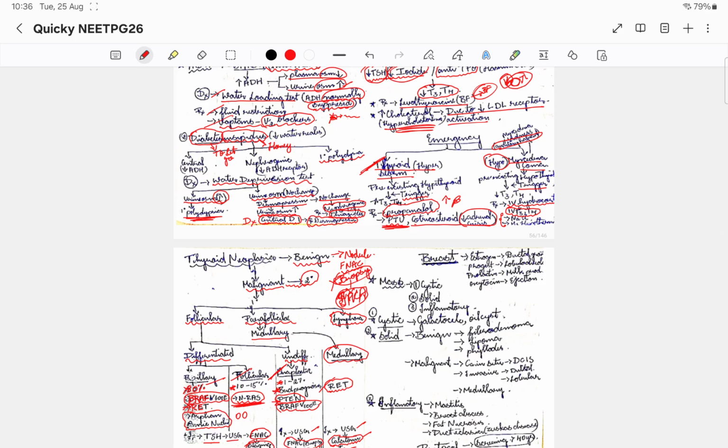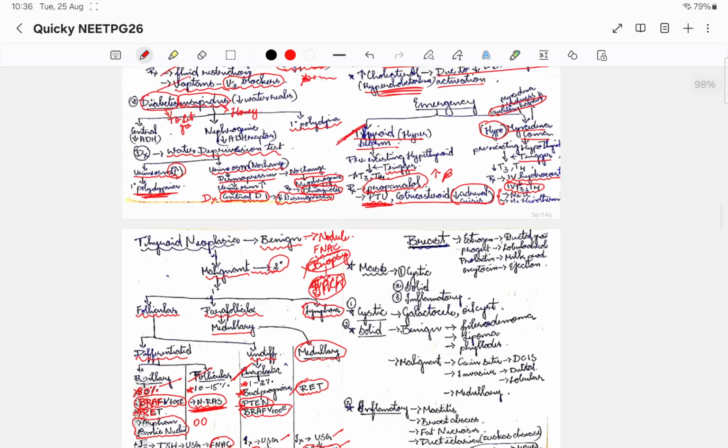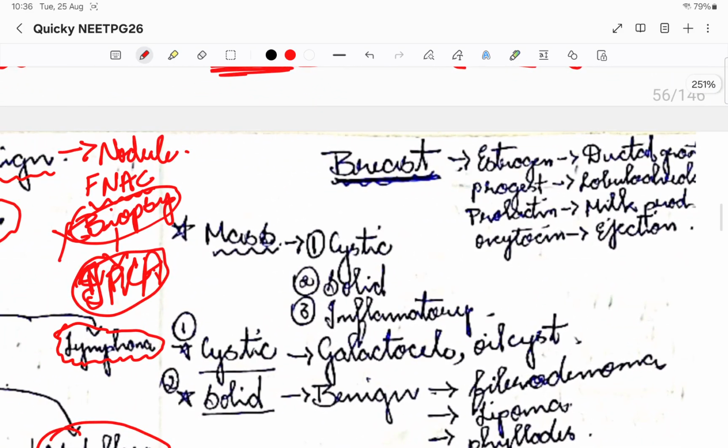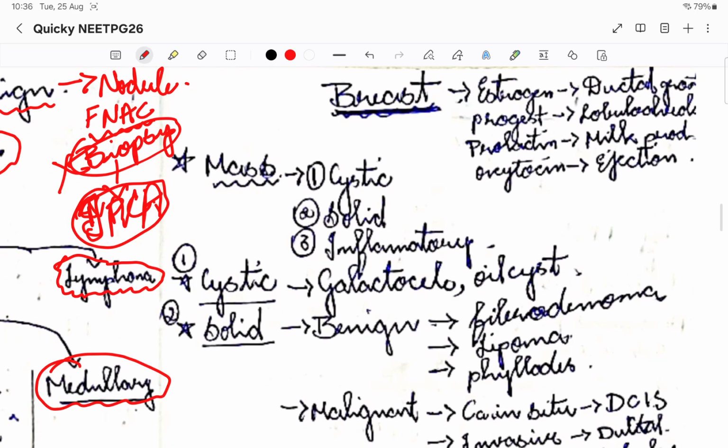Then we went on to the chest part, the neck part, that is the thyroid gland. Now coming to the chest part, that is the breast, we'll discuss, okay? So breast with respect to the endocrine gland, we'll discuss everything, surgery, everything we'll discuss, okay? So now let us see what are the hormones that act on the breast, okay?